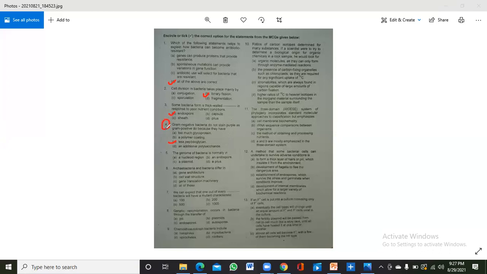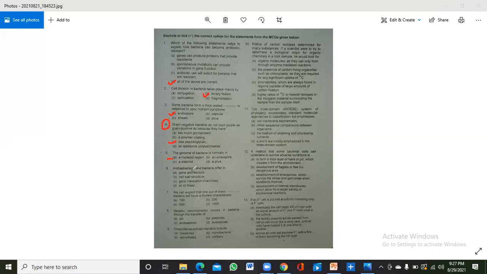Now the fifth one: the genome of bacteria is normally in... Where does the genome of bacteria lie? We all know that it lies in the nucleoid region, which is where the nuclear material is present in the bacteria. That region is known as the nucleoid because bacteria do not have a nucleus.